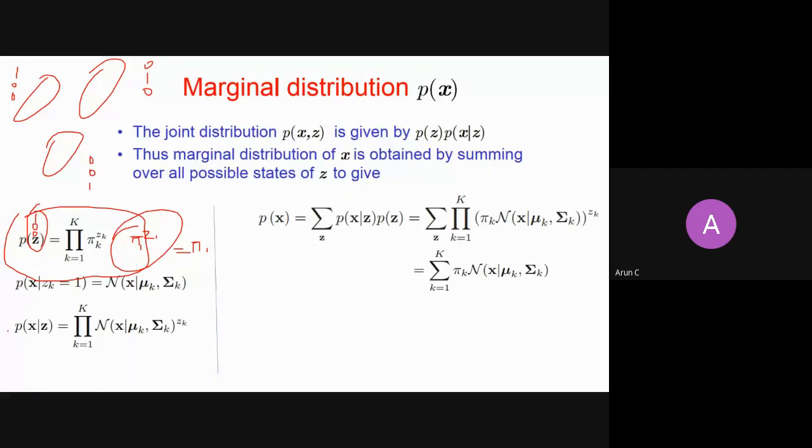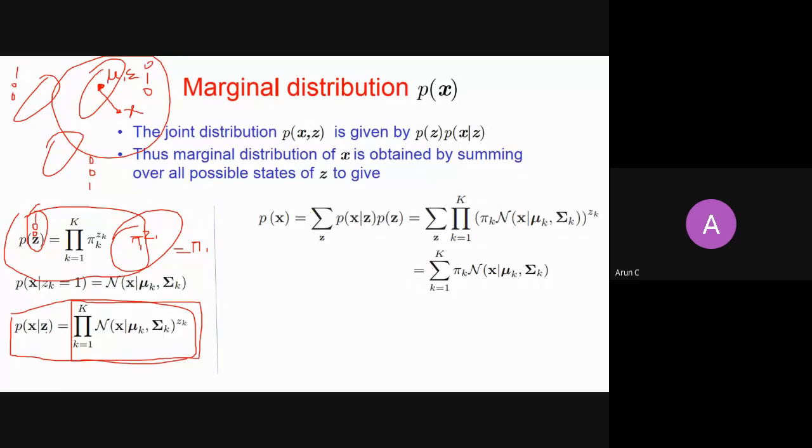Once you know the probability of a cluster, given a cluster, what is the probability of seeing an X? If I freeze that this is the cluster, I am asking you, what is the probability of seeing this X from this cluster? Because you know the mean and the covariance matrix sigma, you just put it into the density formula and you will find the probability. So this is the concise way of writing it in the kth term.